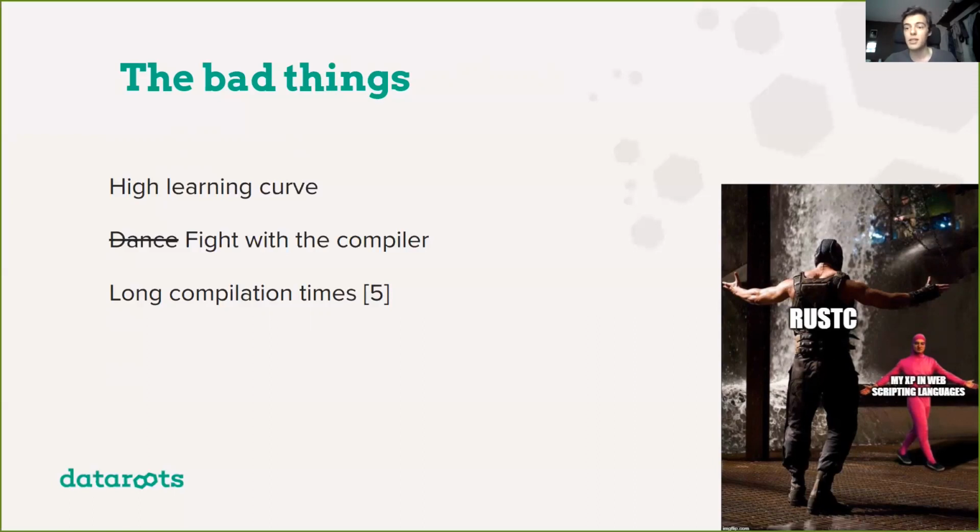You made some mistake, similar to what we did before with the two printed calls. We adjust the code. The compiler gives us suggestions on how to fix it. So we fix it. We compile again. We get another mistake. It will probably again be related to the ownership system. We fix it again, and this will probably go on for a while. So in this way, it's kind of a dance or a fight with the compiler.